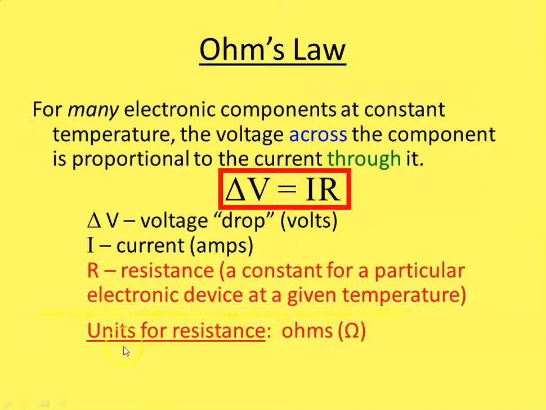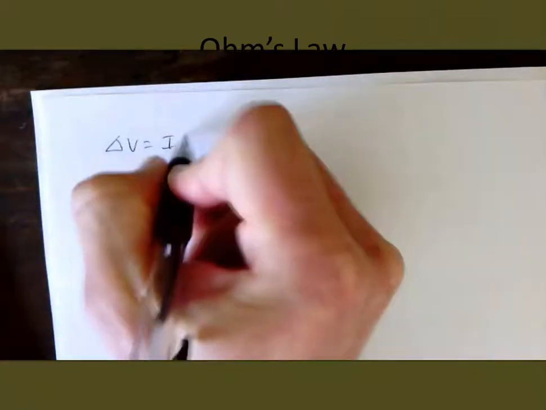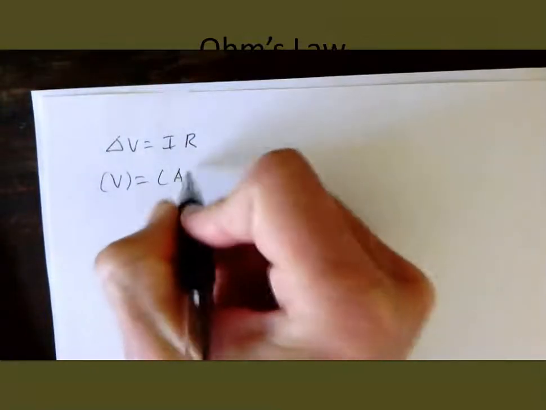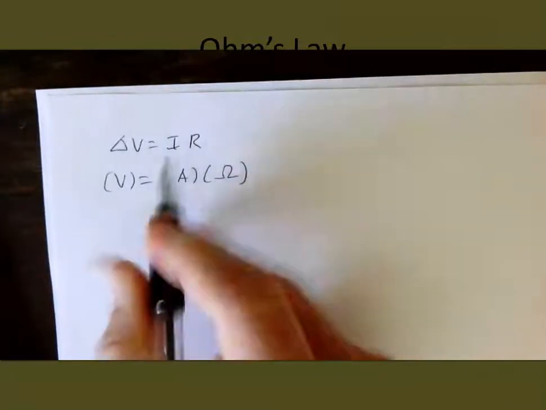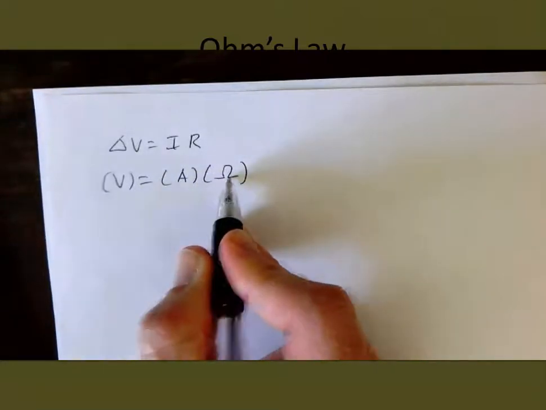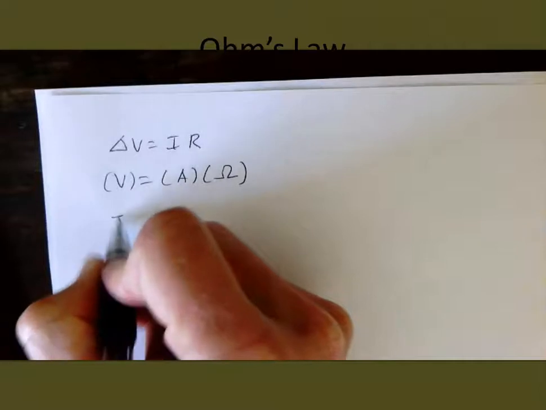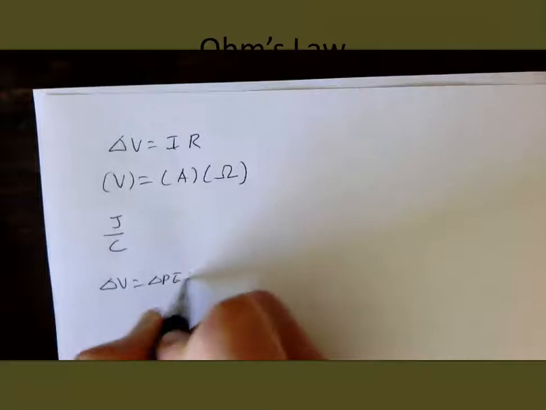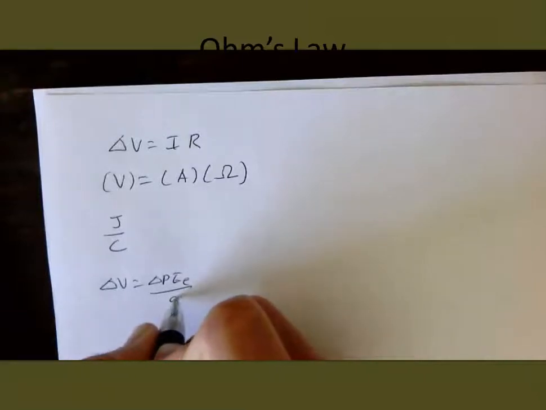But that's our new unit, so that this constant of proportionality is a 1. We don't have another number in there. We're going to define a new unit, the ohm, where the ohm is just a volt per amp. Or actually, if we come over here to the paper, a volt, these are just the units: volts, amps, and they're called ohms. A volt, though, is a joule per coulomb, if you remember, because delta V was the change in electric potential energy per charge.